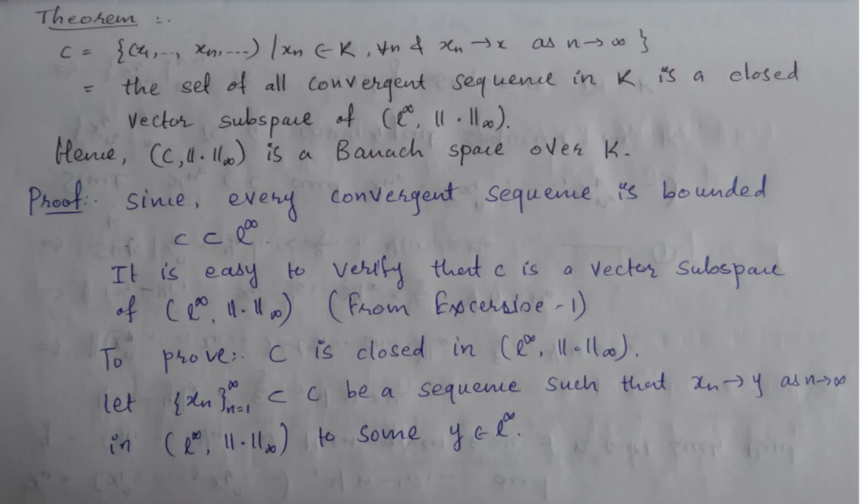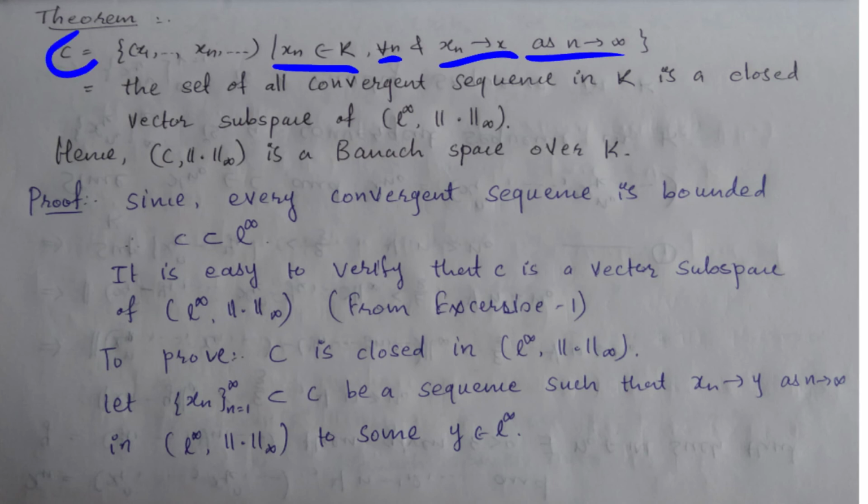Next is the theorem. Some space is given, that is C equal to infinity tuples, that is x1, x2, and so on, xn, and so on, where my xn is in K, and this is true for every n, and xn converges to some x as n tends to infinity.